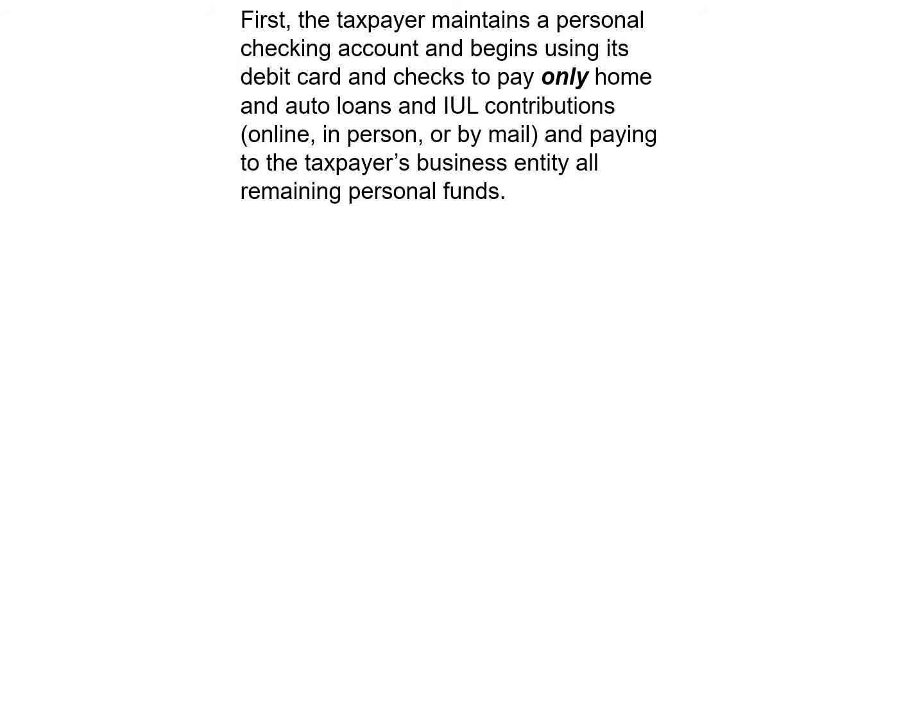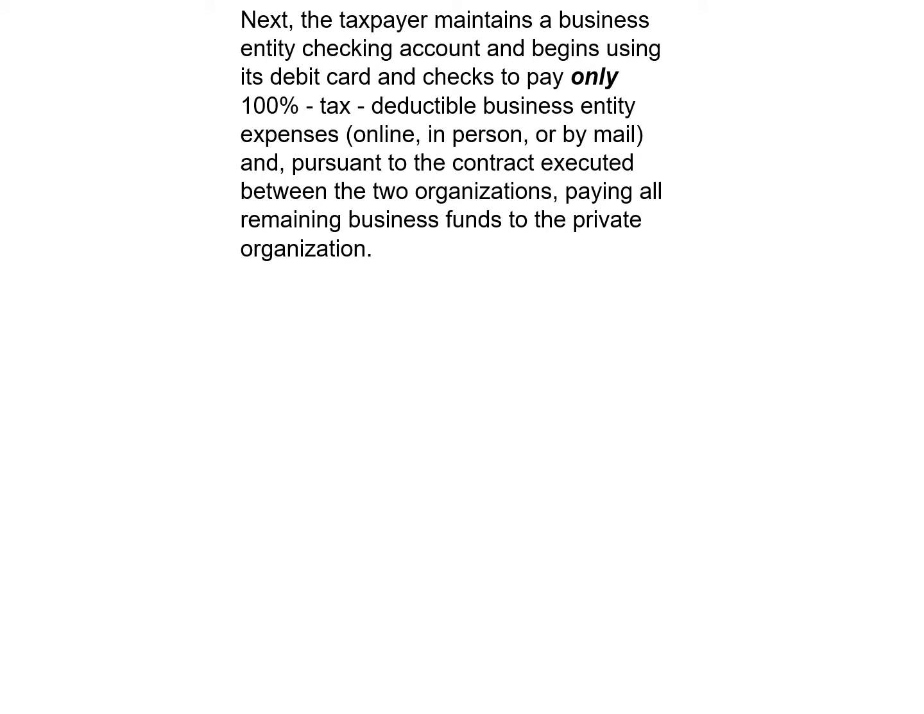First, the taxpayer maintains a personal checking account and begins using its debit card and checks to pay only home and auto loans and IUL contributions, online, in person, or by mail, and paying to the taxpayer's business entity all remaining personal funds. Next, the taxpayer maintains a business entity checking account and begins using its debit card and checks to pay only 100% tax-deductible business entity expenses, online, in person, or by mail, and pursuant to the contract executed between the two organizations, paying all remaining business funds to the private organization.